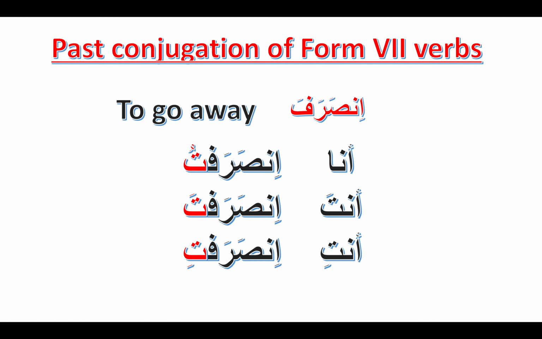So to conjugate Form 7 verbs in the past, it's the same as conjugating verbs in Form 1, Form 2, Form 3. So we have انصرف, which is to go away, and we just add the past suffixes on. So for example, I went away, أنا انصرفت. You went away, أنت انصرفتَ, أنتِ انصرفتِ, etc. etc. So check out my video on how to conjugate verbs in the past. I'll attach the link in the description, as it is the same as all other forms.